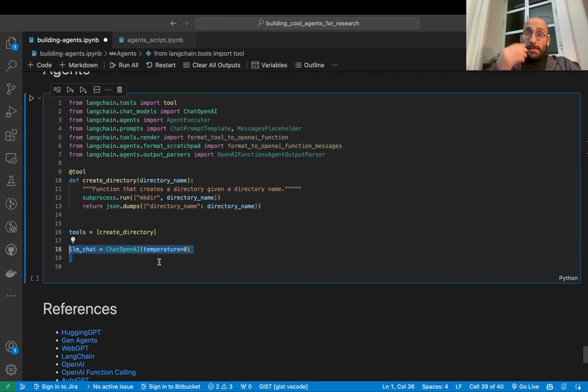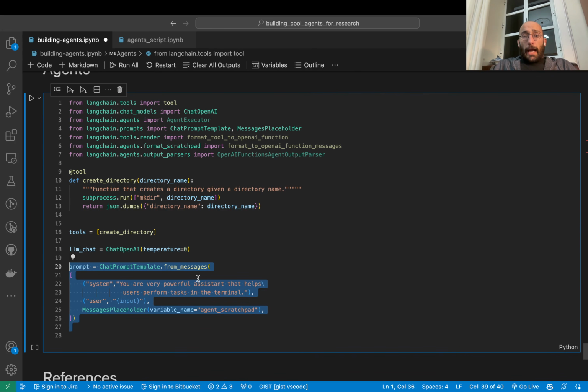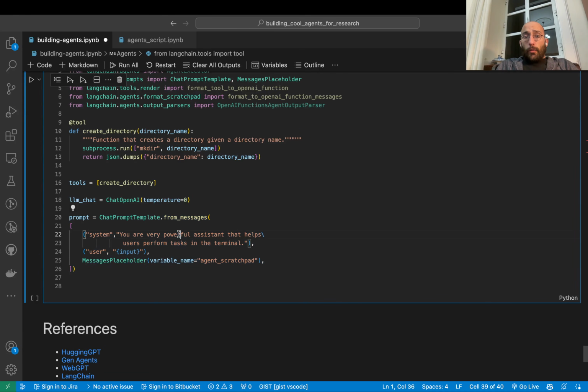Now I'm going to initialize my model with temperature 0 because I want a model that's very precise. I'm going to create a prompt template, and what the prompt template is doing is I have a system message that just says something general like you're a powerful assistant that helps users perform tasks in the terminal. So I made it a little bit specific. And then this prompt template will take as input the input from the user, and everything will go into this user value. Okay, so we won't be adding anything new.